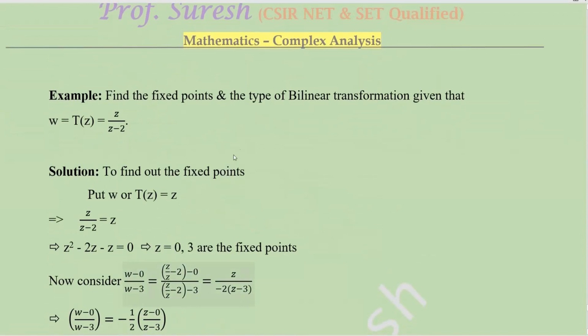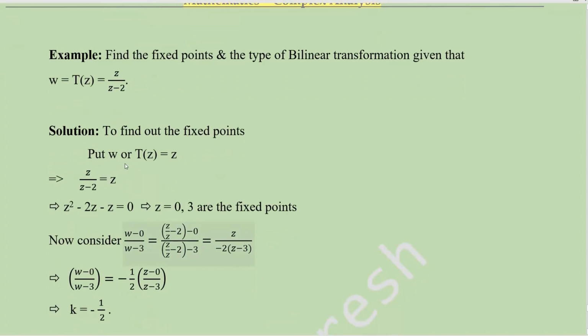The next example, find the fixed points and the type of bilinear transformation given that w equal to T of z equal to z by z minus 2. To find out the fixed point, put w or T of z equal to z. So z by z minus 2 equal to z. Take this z minus 2 to this side. So z into z minus 2 equal to z. Simplify this, z square minus 2z minus z equal to 0. It will be z square minus 3z. Take z outside. So z into z minus 3 equal to 0. So z equal to 0 and 3 are the fixed points.